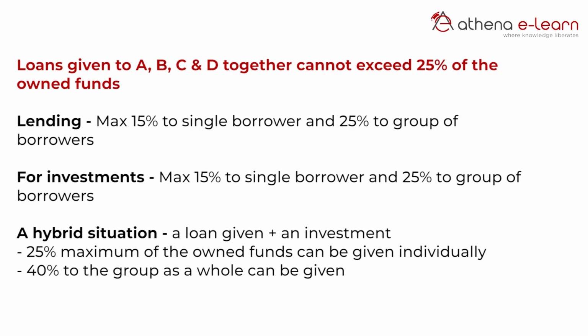So let us assume that your own funds is 100 rupees. The maximum that can be lent to each of these entities is 15 rupees and all of them put together cannot exceed 25 rupees. Right? Now there is also a possibility that you may not give loans but you make an investment into the company by way of holding shares. In that case also the same limits apply, 15 and 25%. And if you are looking at a situation which is hybrid in nature where you have a loan and an investment, both of them put together, these limits stand at 25% individually and 40% for the group.